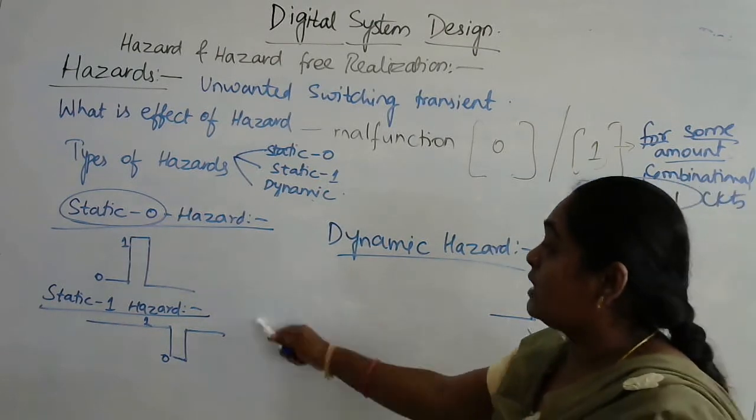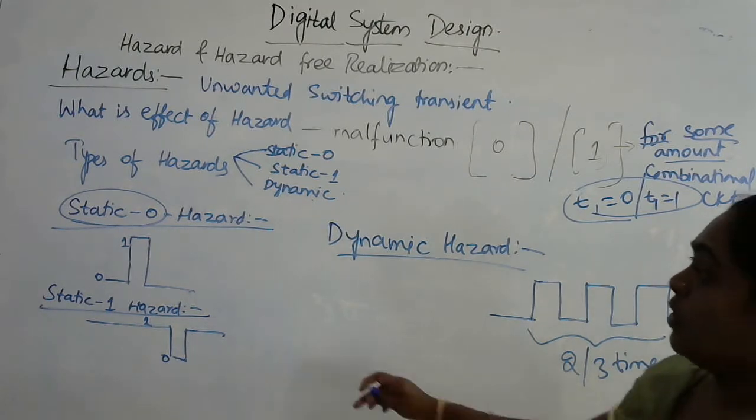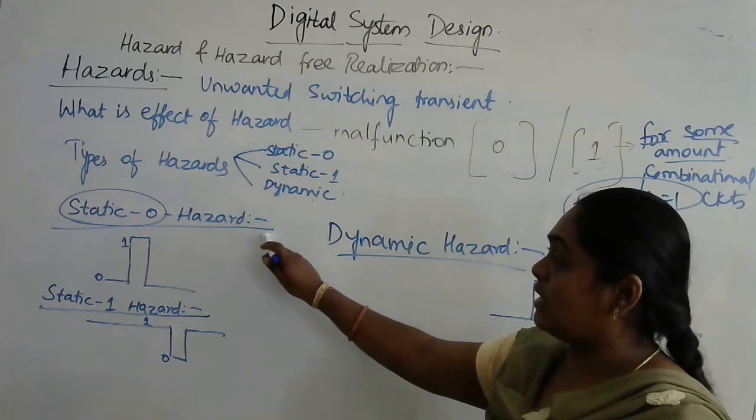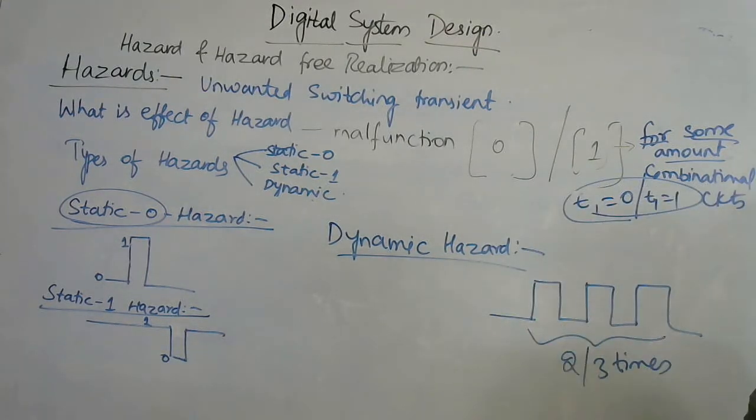All these three hazards will be present in which type of circuits? In the case of combinational circuits. So hazards may be present either in combinational circuits or sequential circuits. The hazards present in combinational circuits are called simple hazards, so I can represent these combinational hazards as static 0 hazard, static 1 hazard and dynamic hazard. If the hazards are present in a sequential circuit, such hazards are called essential hazards, which we'll do later.